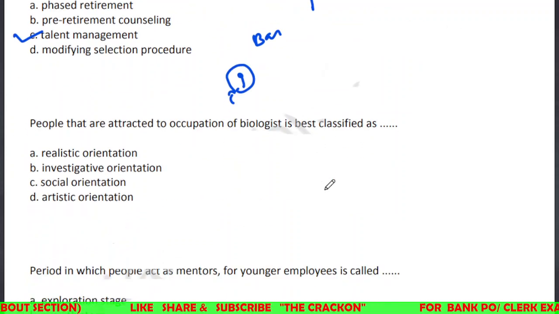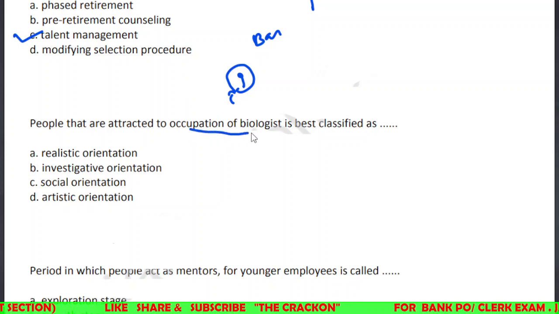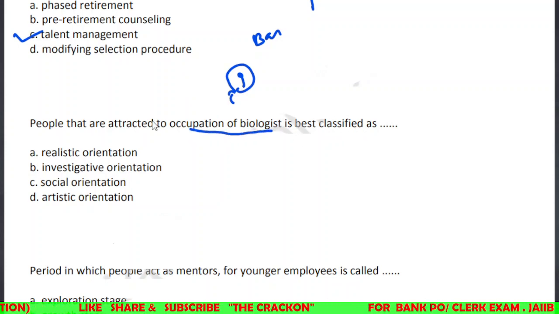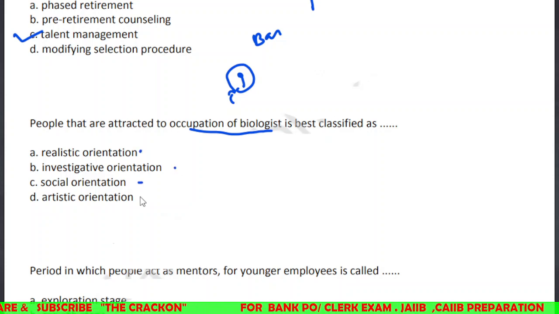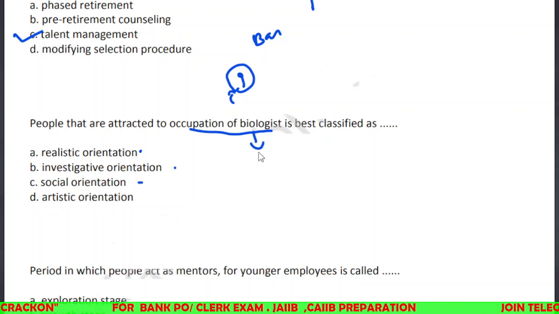People that are attracted to the occupation of biologist is best classified as realistic orientation, investigative orientation, social orientation, or artistic orientation. That means, for the occupation of a biologist, first we need to know what the job characteristics are. What is biology? Normally, what happens in biology, right?